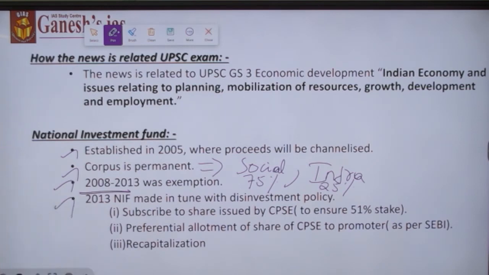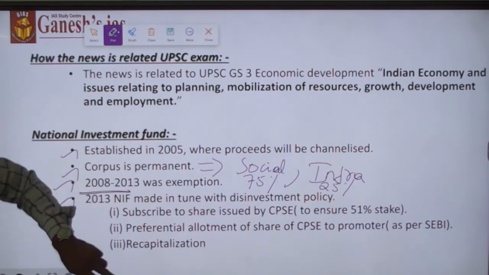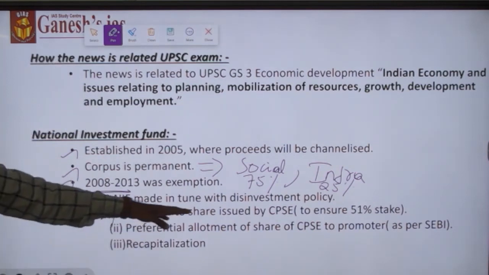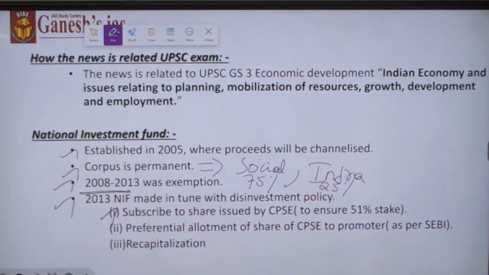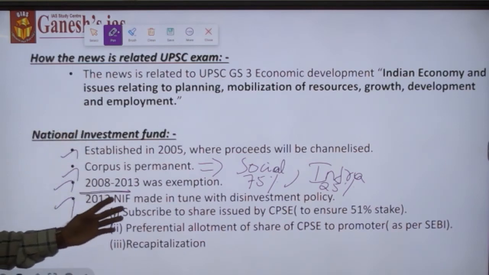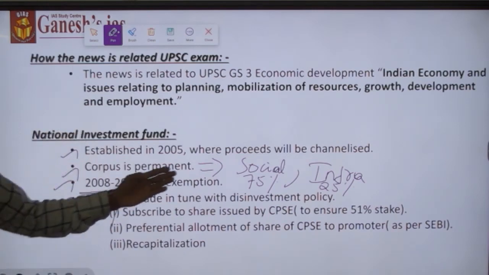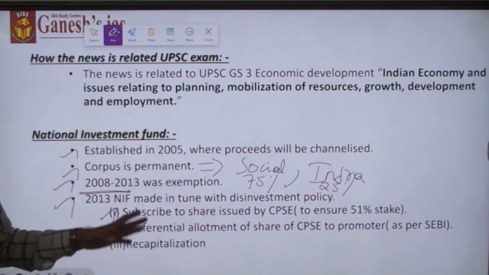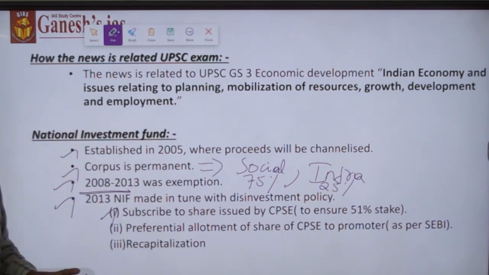But during 2013, the National Investment Fund was remodified to make it in tune with the disinvestment policy of the Government of India. Under it, the National Investment Fund will perform certain functions, like subscribing to shares issued by central public sector undertakings. Since the National Investment Fund is owned by the government, if it invests in shares issued by a central public sector undertaking, that undertaking again comes under government control.